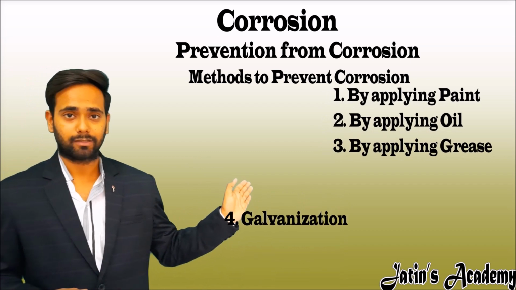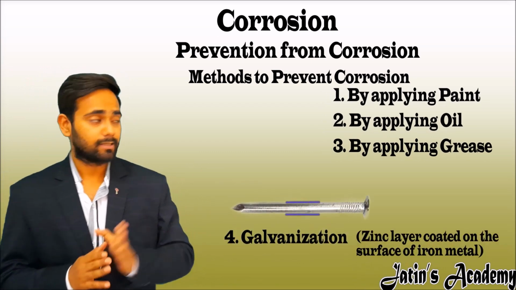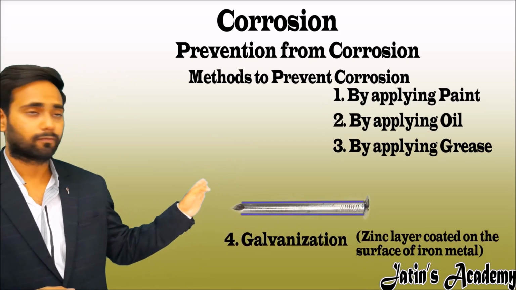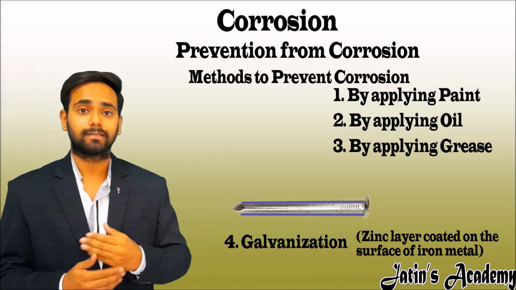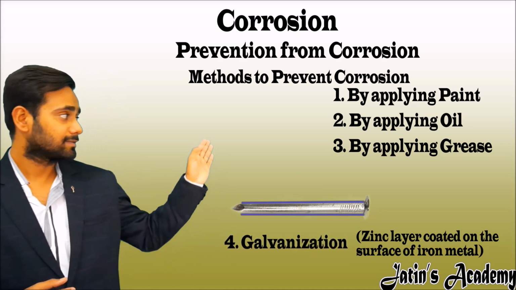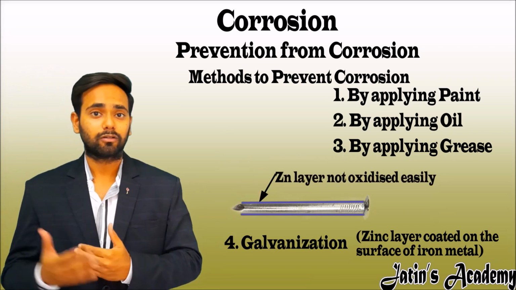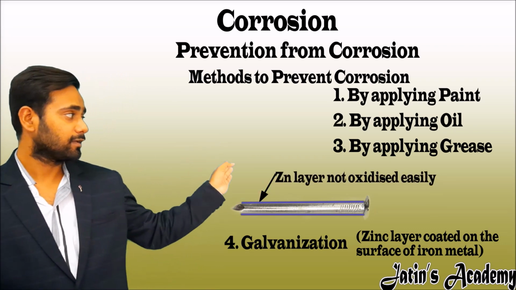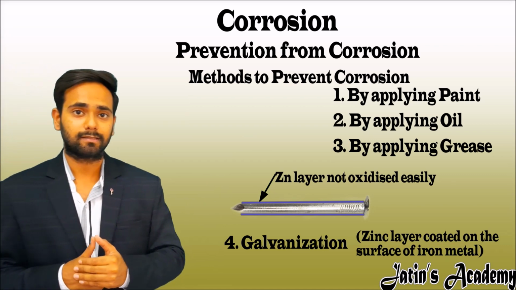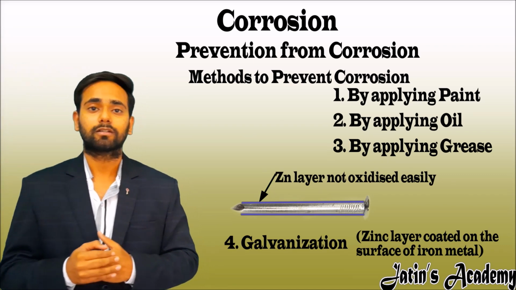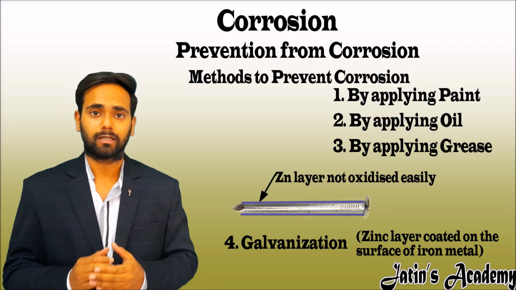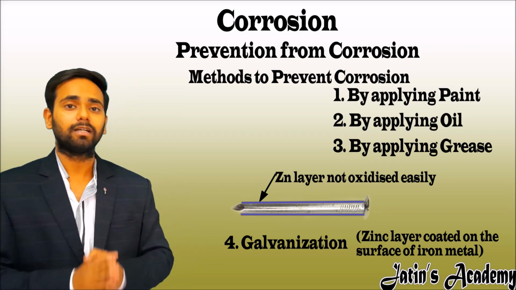What is galvanization? A zinc layer is coated on the surface of the iron metal. Why do we put the zinc layer on the iron metal? Because the zinc layer will not oxidize easily. Not oxidizing easily means the inner iron will not oxidize easily, so it prevents the corrosion of the iron piece and our iron piece is protected from damage.